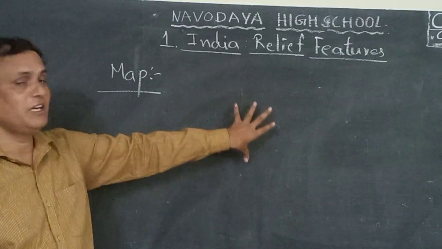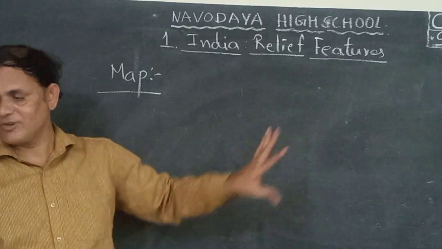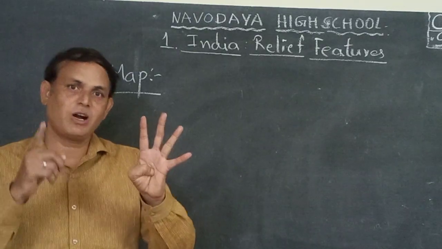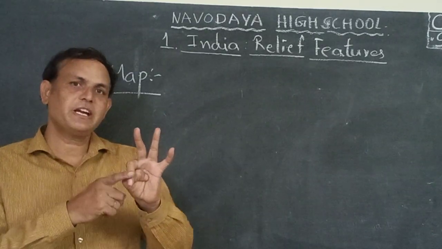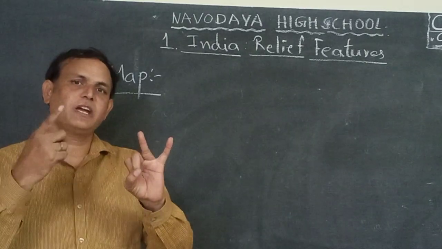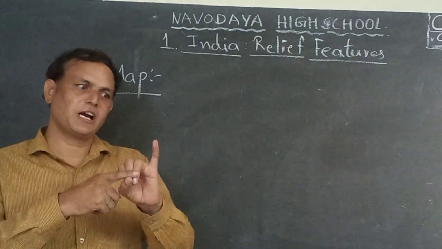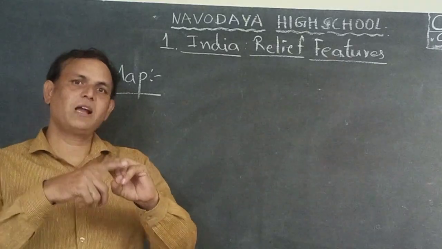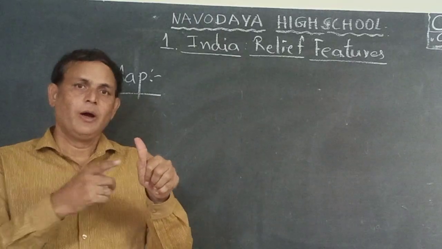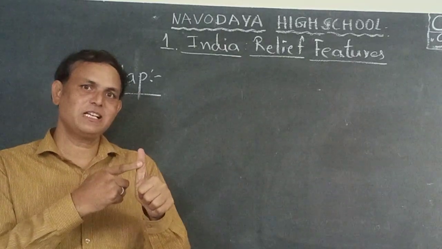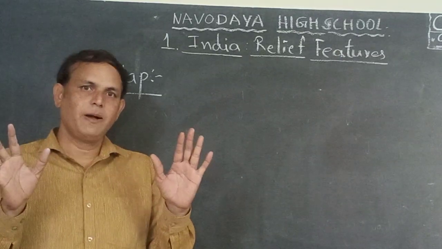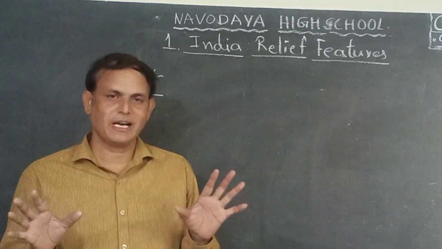I said what are the Indian relief features. First one I said Himalayas. Next one what did I say? Indo-Gangetic Plains. After that, peninsular India: Western Ghats, Eastern Ghats. Next, Malwa Plateau, Chota Nagpur Plateau. Next to that, desert. Okay, children. Next, islands. So these are the relief features of our country.